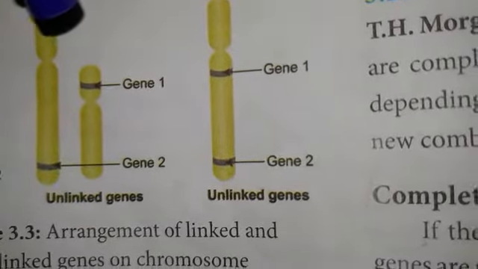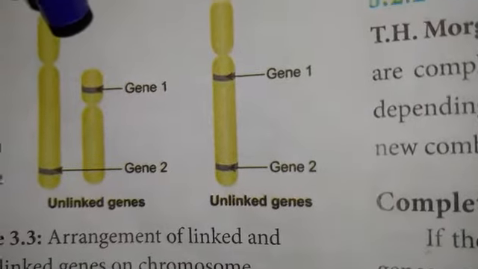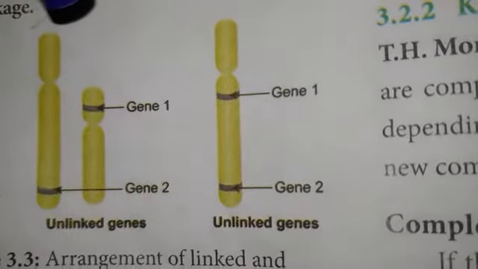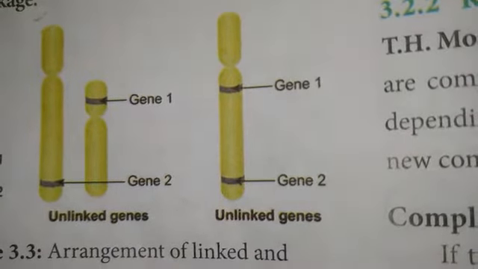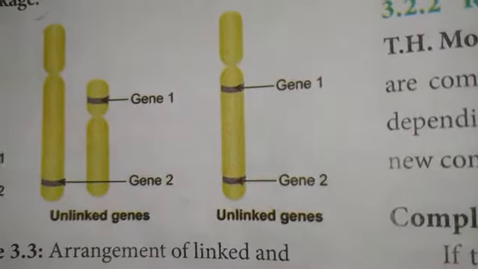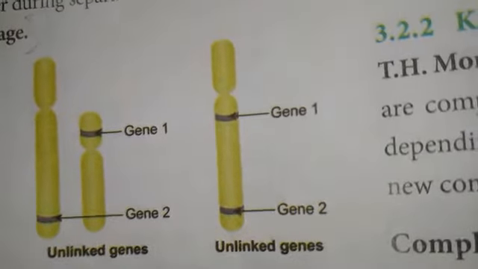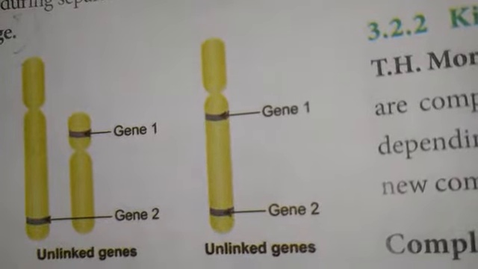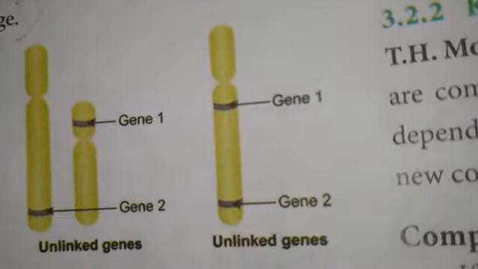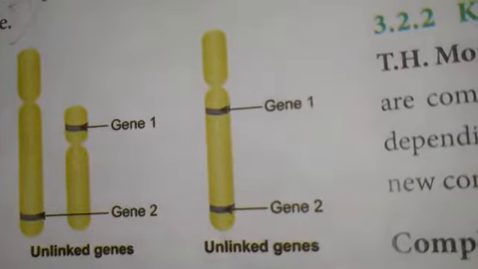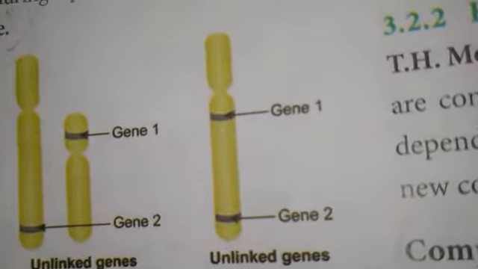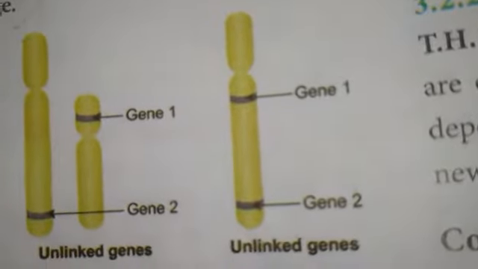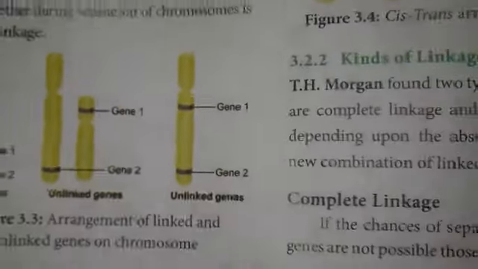It is differentiated by the value of the recombination frequency. If the recombination frequency value is more than 50%, the two genes show as unlinked. When the recombination frequency value is less than 50%, they show as linked genes.